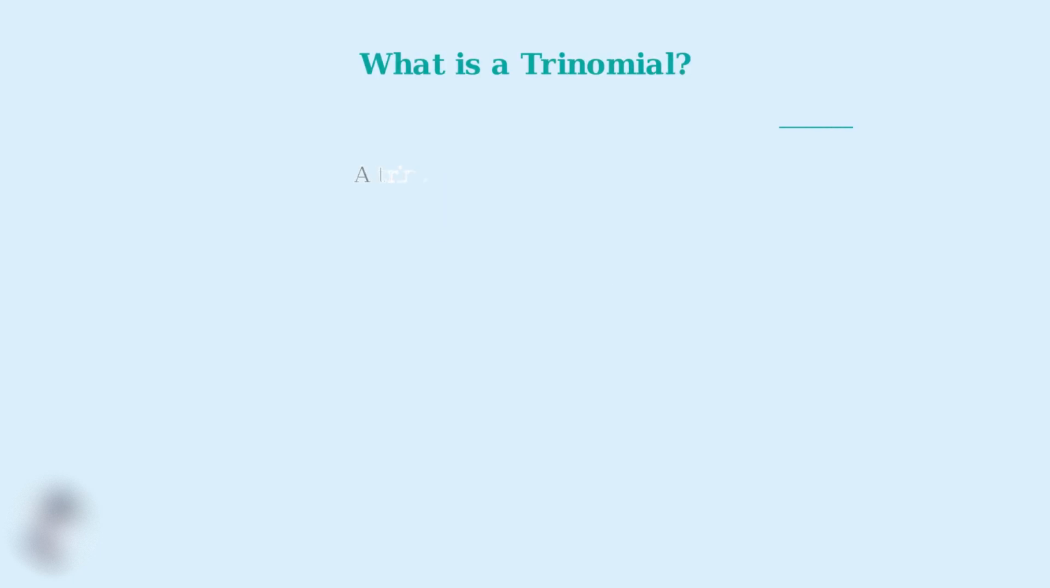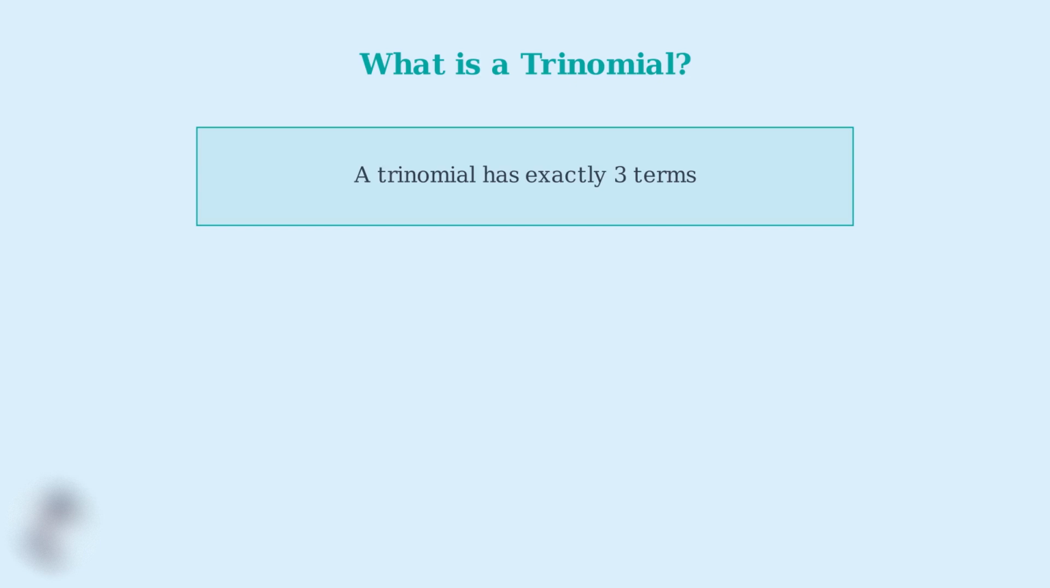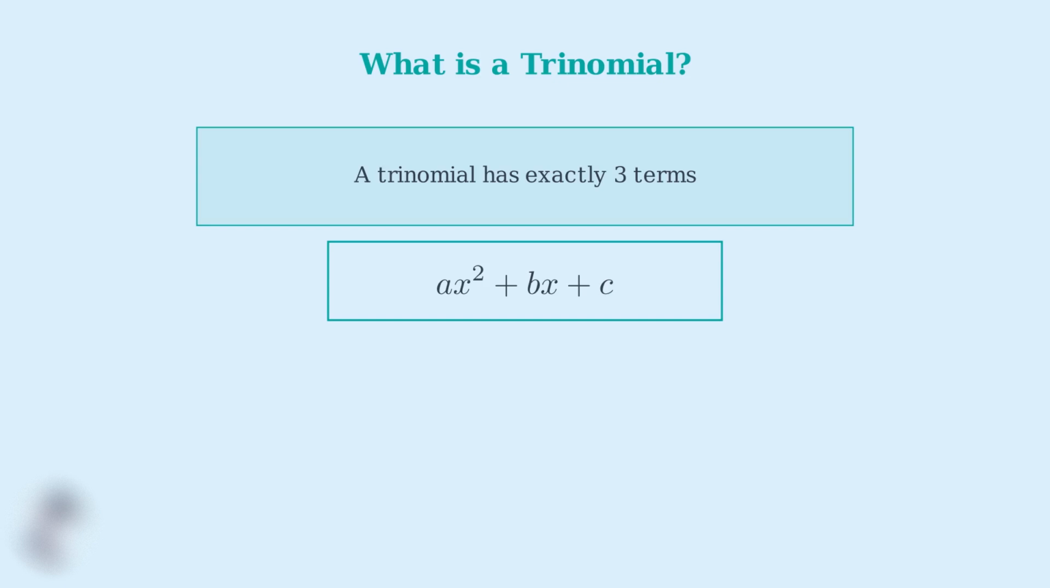Before we can factor trinomials, we need to understand exactly what they are. A trinomial is a polynomial expression that contains exactly three terms. The general form of a trinomial is ax squared plus bx plus c, where a, b, and c are constants and x is the variable. Let me show you some specific examples.